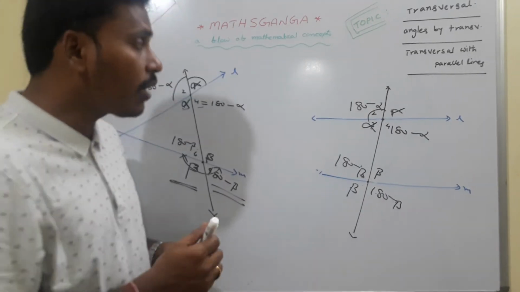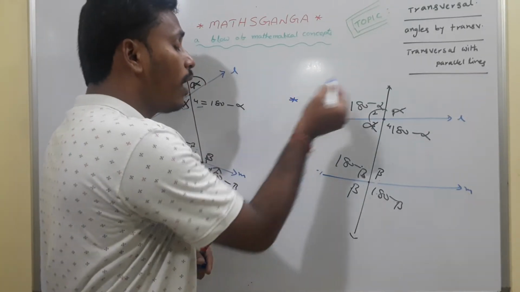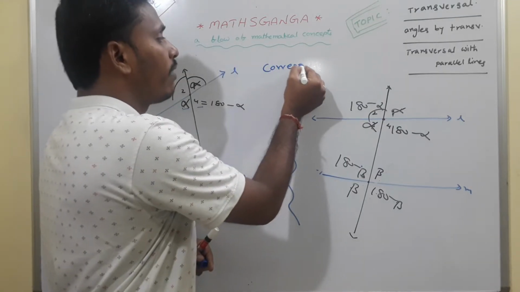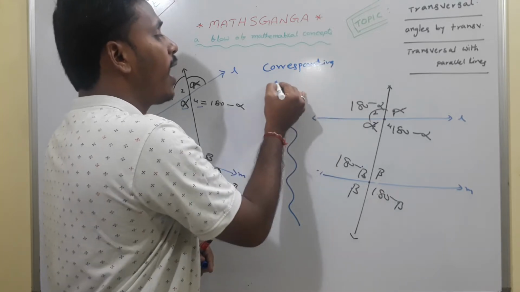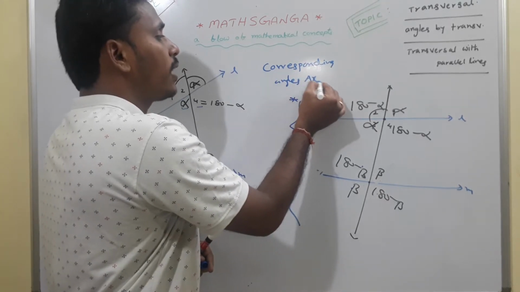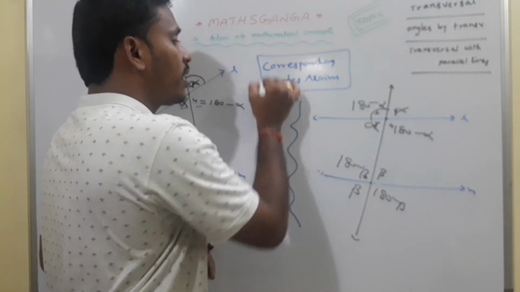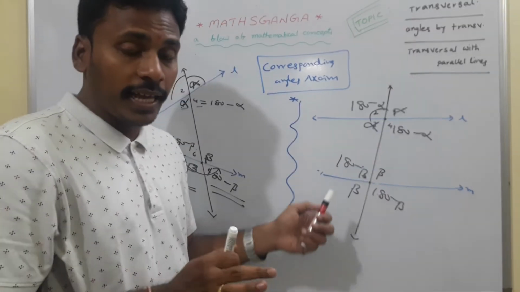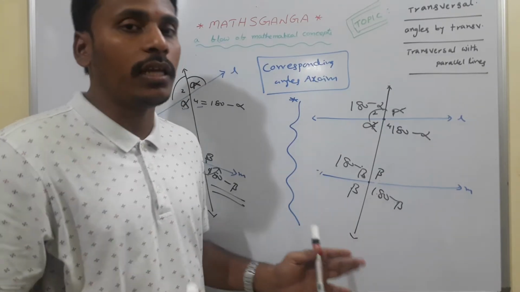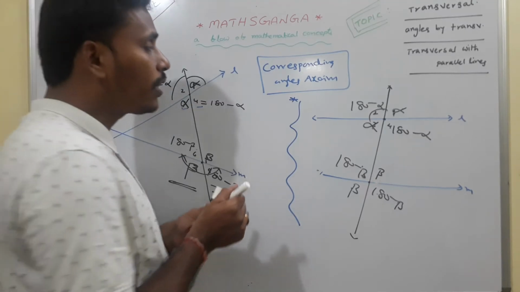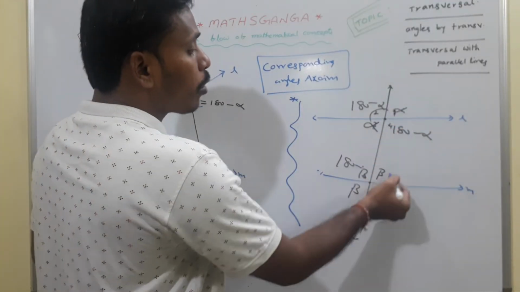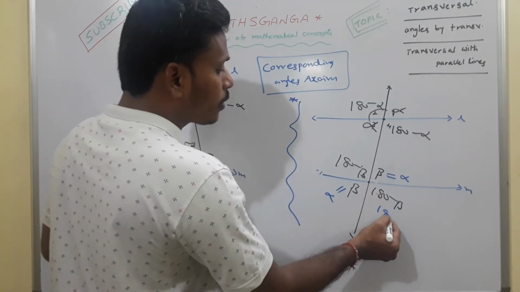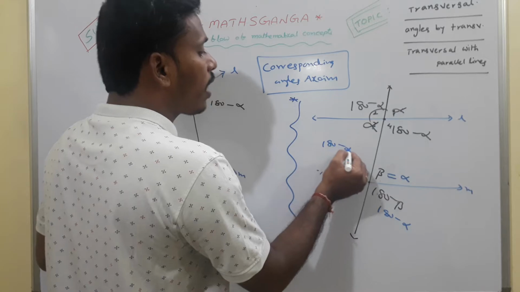But a beautiful thing which is also acceptable in the parallel lines case is the corresponding angles axiom. We say it as what? Corresponding angles axiom. This axiom suggests to us that if a transversal intersects 2 parallel lines, then their corresponding angles are equal. With that axiom, these corresponding angles are equal. So this beta is again equal to alpha, whereas this 180 minus beta is again equal to 180 minus alpha.